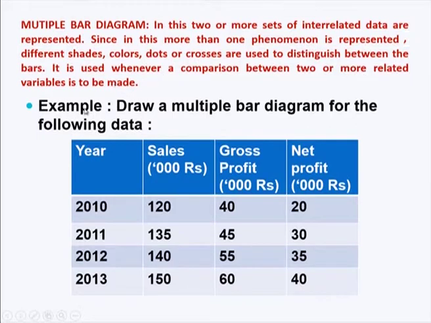So, you can take the horizontal axis and choose each year: 2010, 2011, 2012, 2013. On the vertical axis, for each year you have a bar with three components. The first component represents sales, the second gross profit, and the third net profit. For the first component you take 120; the second you must take as cumulative, 120 plus 40, so you take 160; and for net profit, 160 plus 20, that is 180.